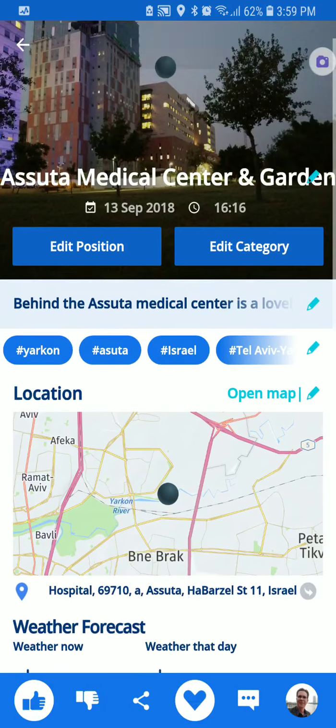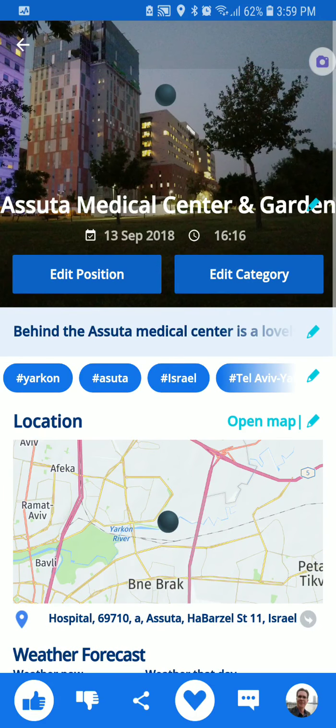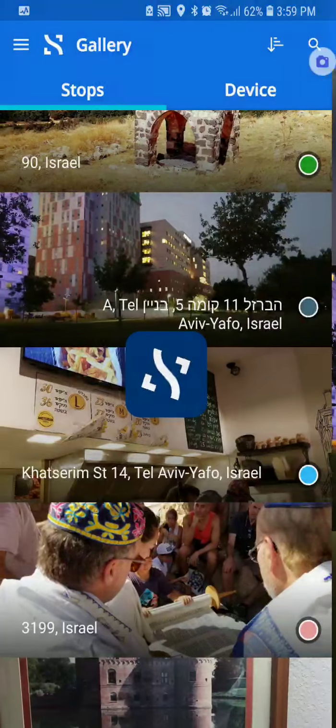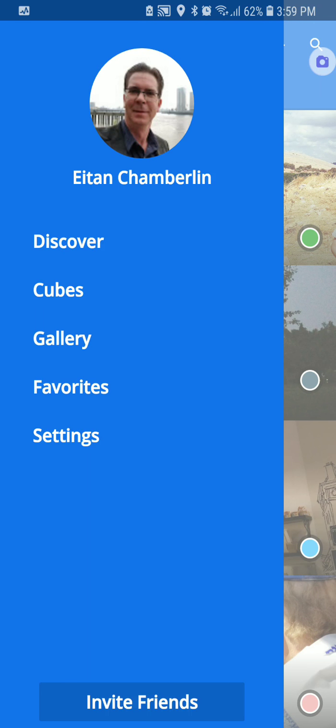Whenever you preserve something in Stops too, by the way, you can always see what the weather was at the time that you took that photo or made that stop, and also what the weather is now, and so begin to contextualize from that photo. Also see things that are around that photo. Of course, you can see the Wikipedia articles, Google Places, Yelp reviews in many of the different areas, and we're continuing to polish that off to make it always contextualizing your photos and your experience.